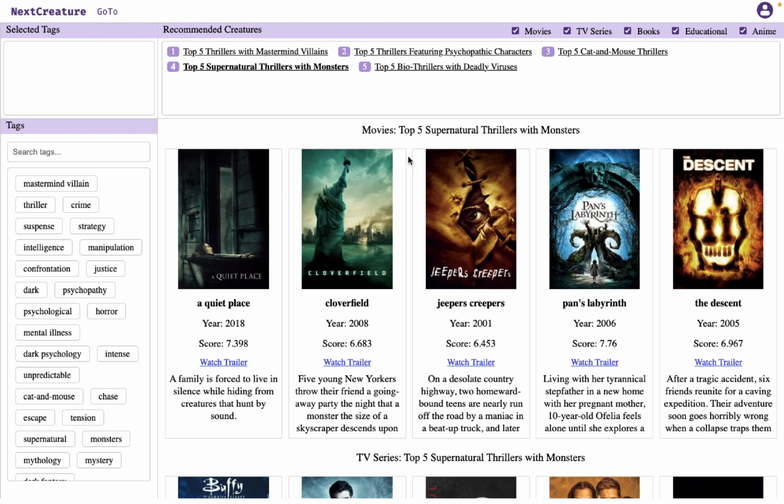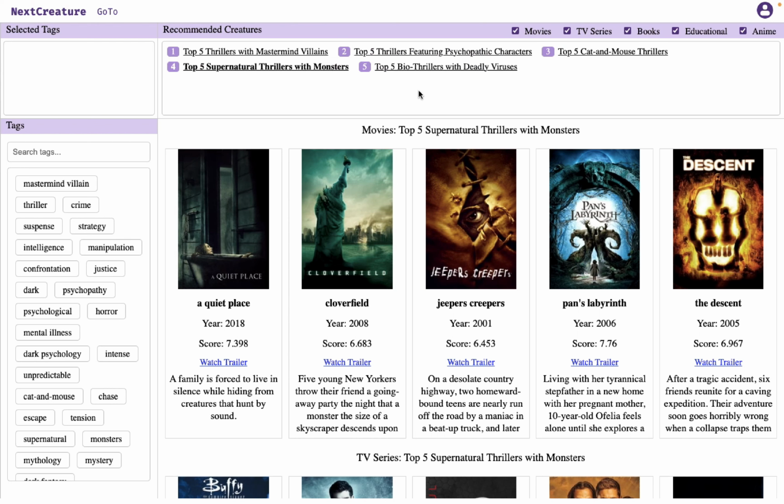Hey there, it's time to take a closer look at the complete version of the recommender system for media content and analyze it a bit. Let's do that. Okay, let me show you the complete version of the media recommender system.